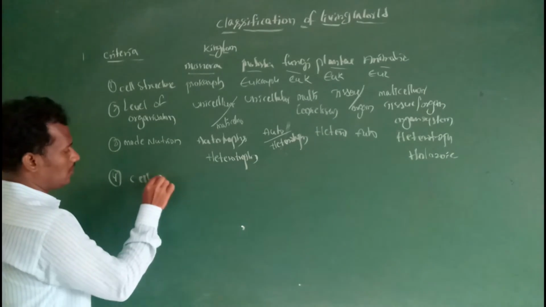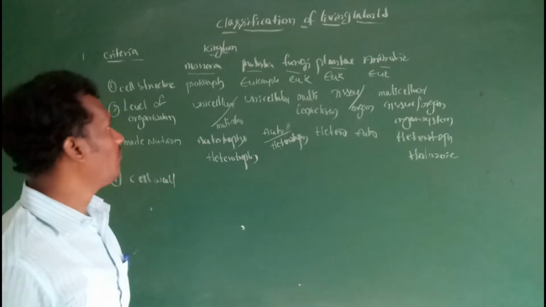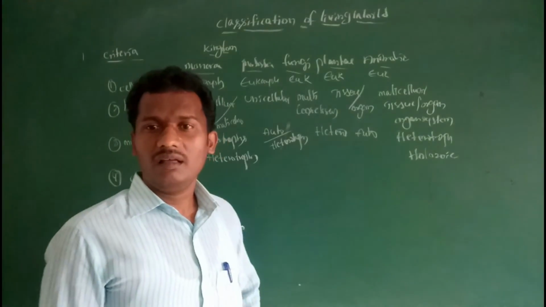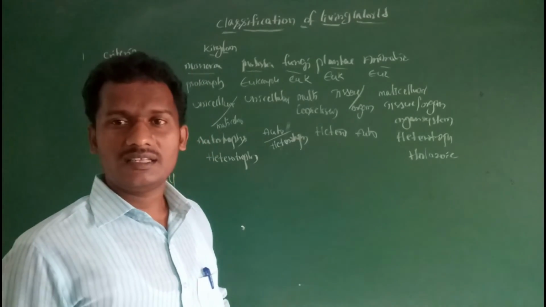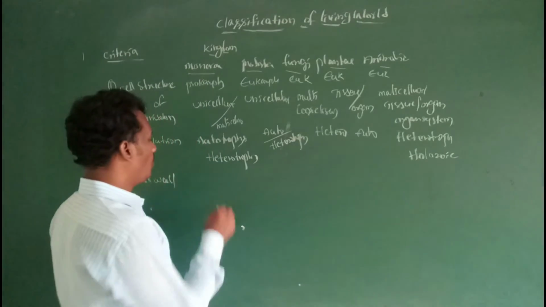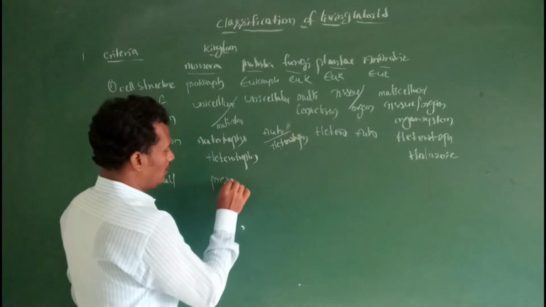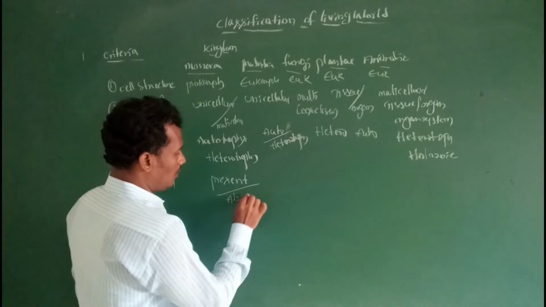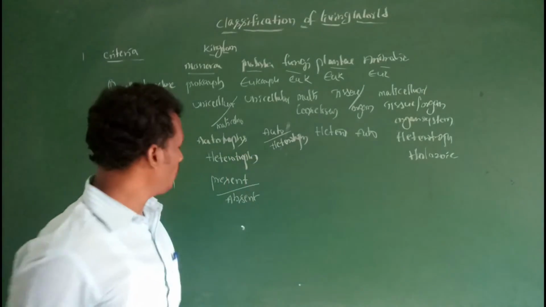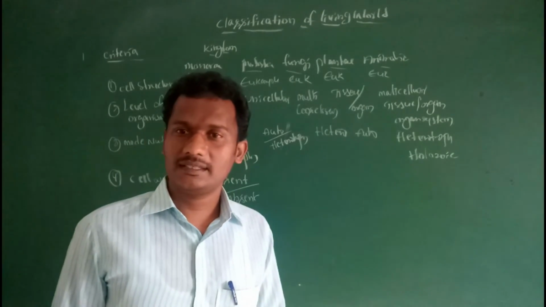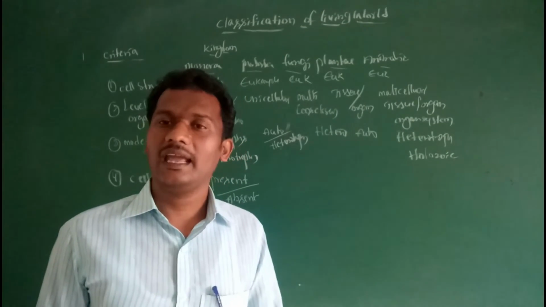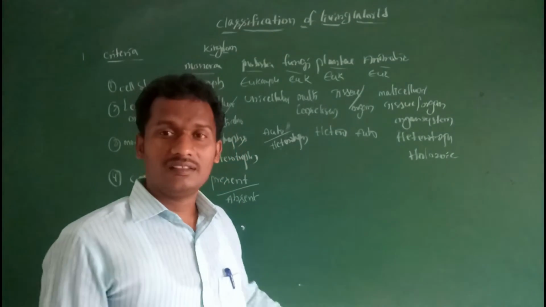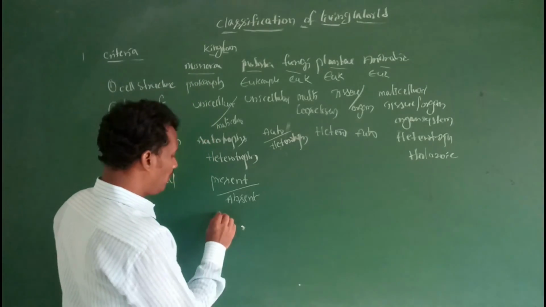Cell wall. In Monera, is the cell wall present or absent? Mostly the cell wall is present. Cell wall is absent in mycoplasmas. This cell wall is composed of peptidoglycans.